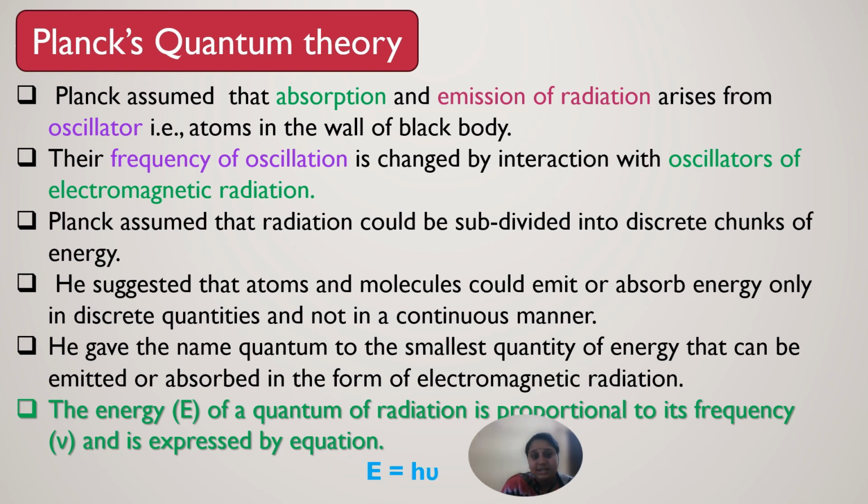And he even suggested that atoms and molecules emit or absorb energy only in discrete quantities and not in a continuous manner. So it could not be produced in a continuous manner, only at different intervals or in discrete manners. He gave the name quantum to the smallest quantity of energy which can be emitted or absorbed in the form of electromagnetic radiation. The energy of a quantum of radiation is proportional to its frequency, and it is given by the equation E equals h nu.